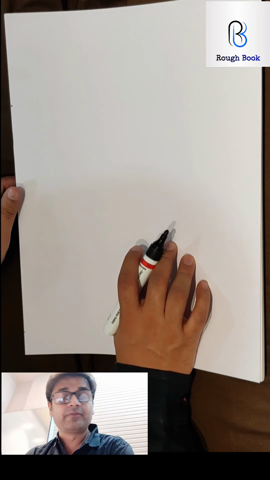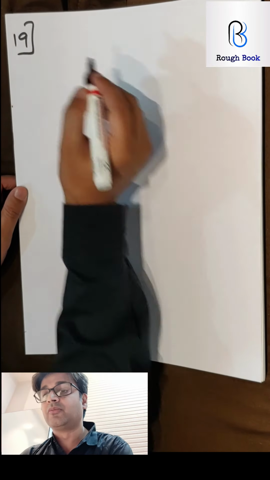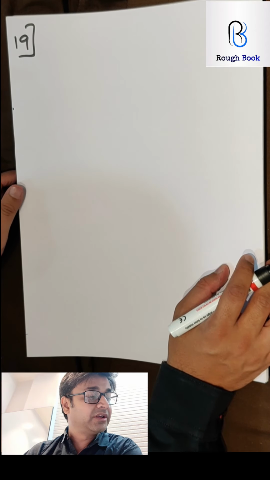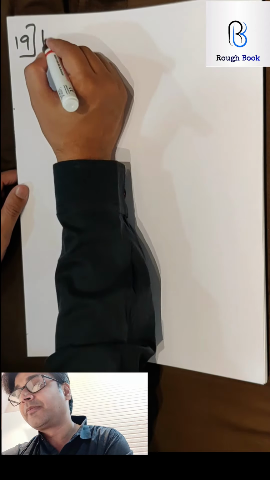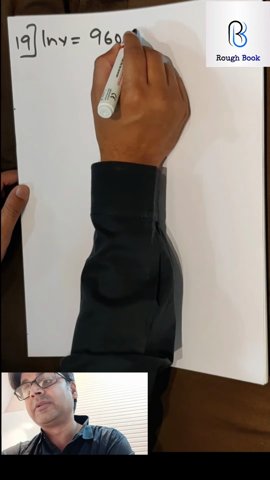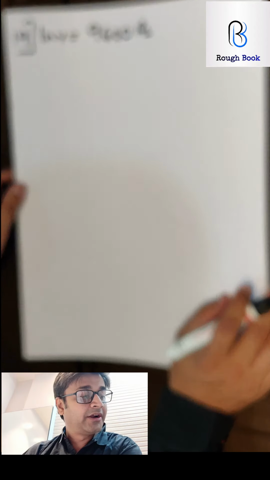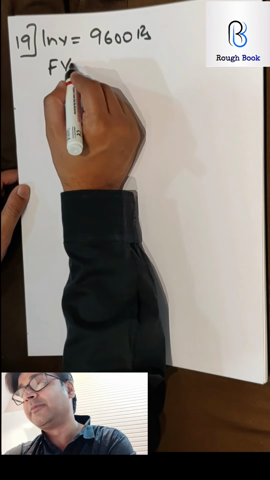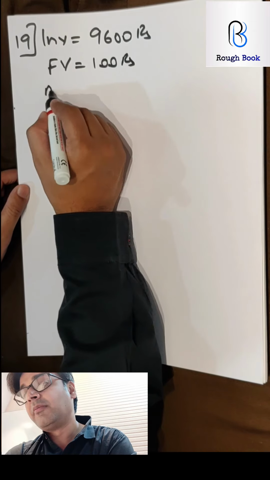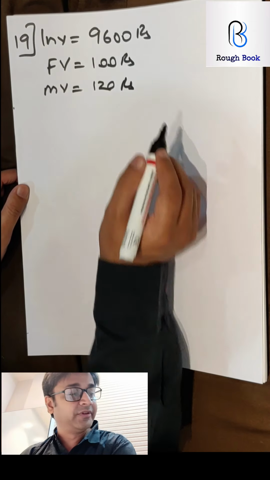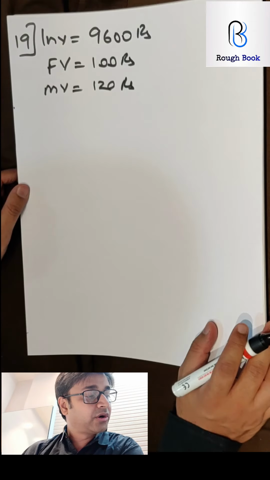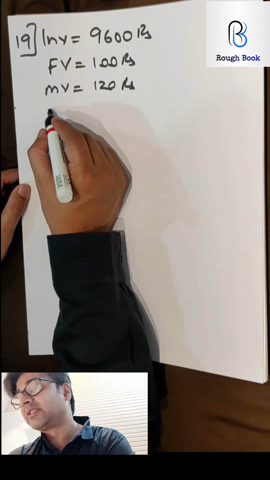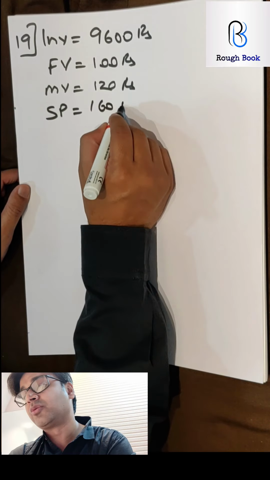Another board question, sum number 19. This was a 2015 board question. Come on, hit it. I am sure most of you will manage it. Rohit invested 9,600 on 100 rupees shares at 20 rupees premium. So face value 100 rupees, market value 120 rupees. Correct? Rohit sold the shares when the price rose to 160. So selling price is 160.